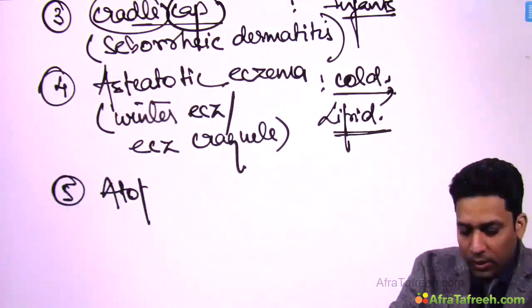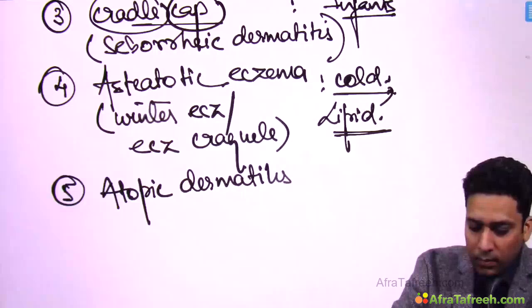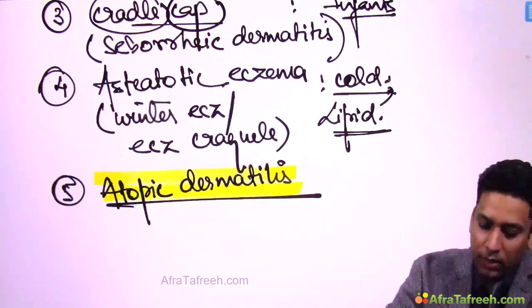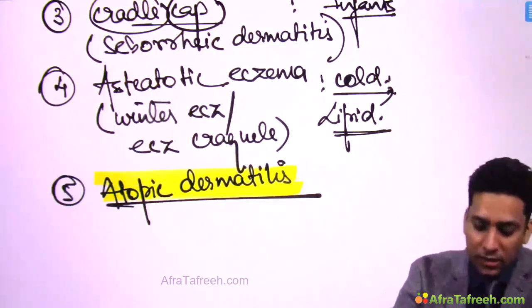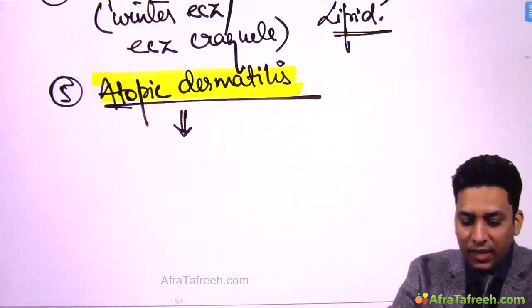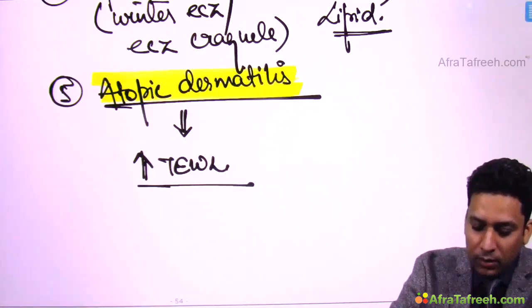Then atopic dermatitis. Now atopic dermatitis is important, and already questions have been asked, so let us discuss this in detail. In these patients suffering from atopic dermatitis, you will find increased transepidermal water loss in the skin.